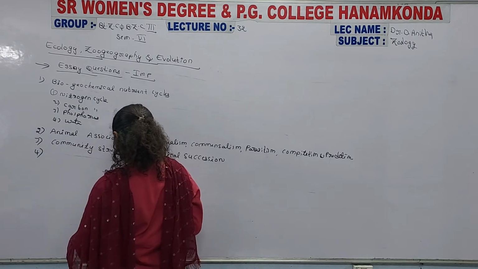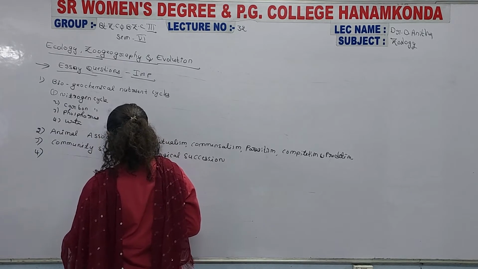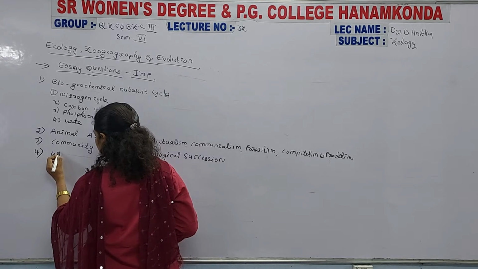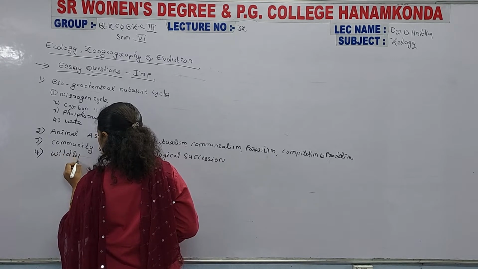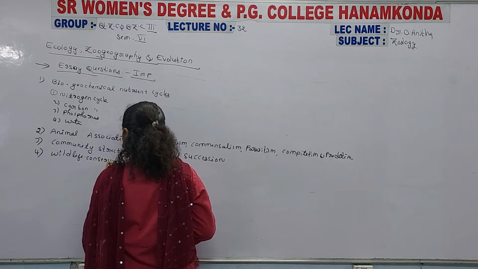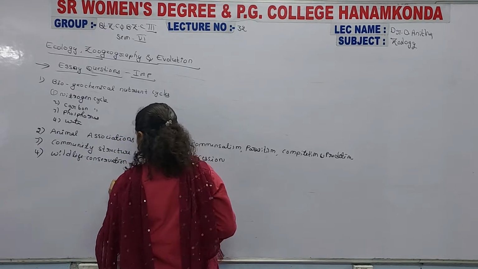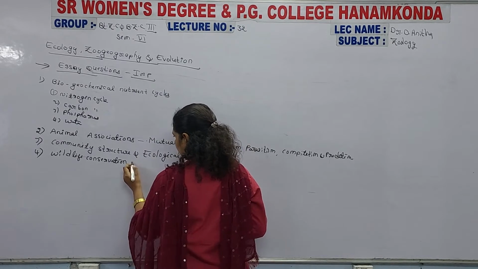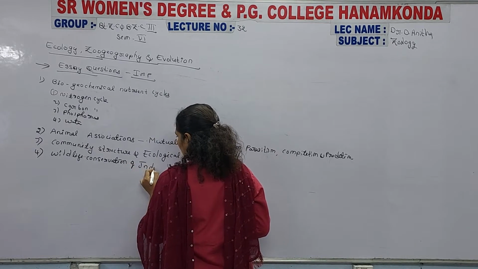And the fourth important essay, wildlife conservation, India.